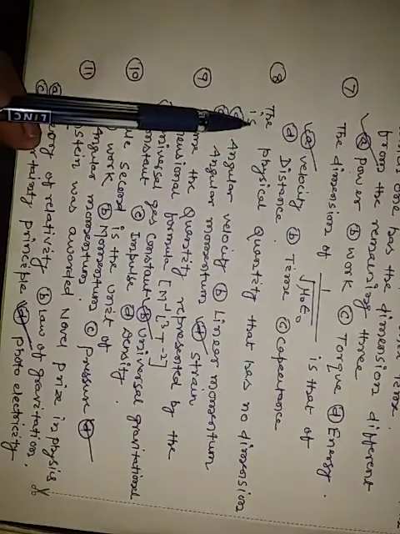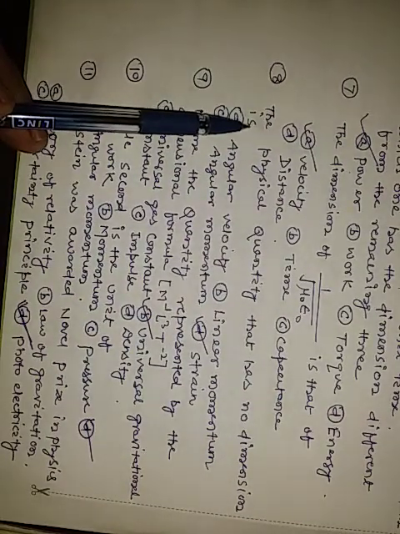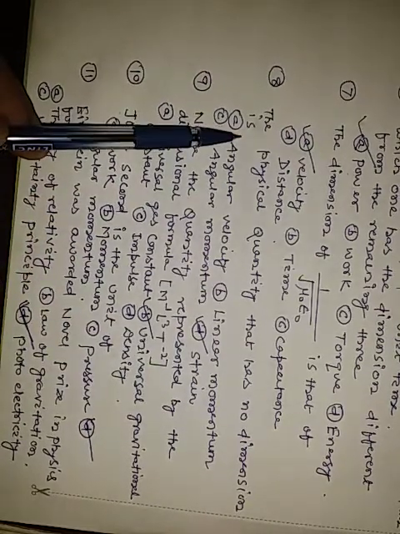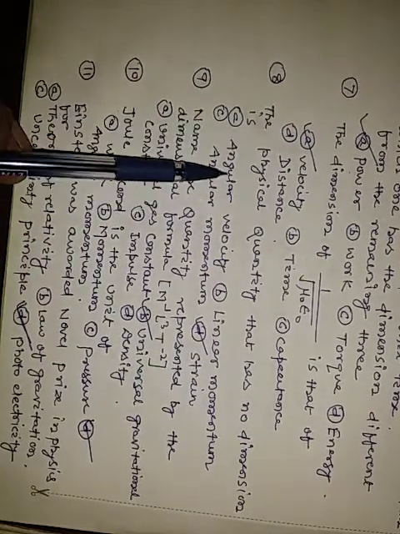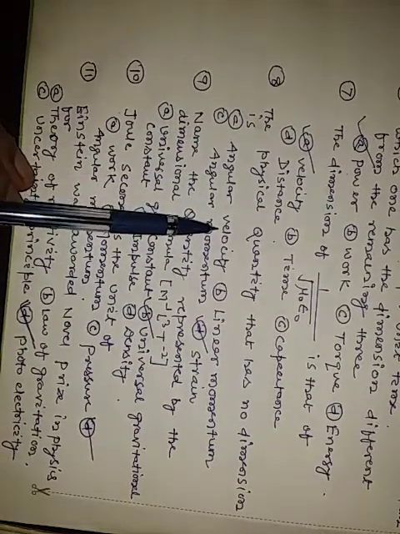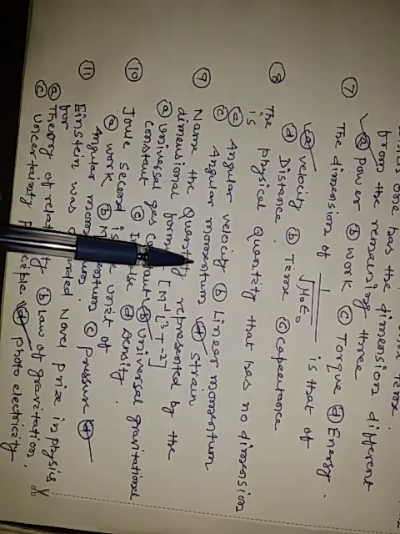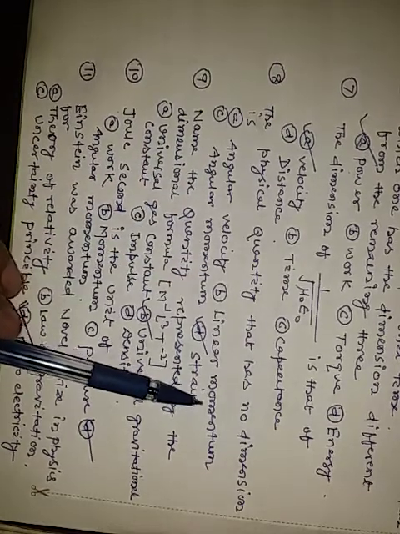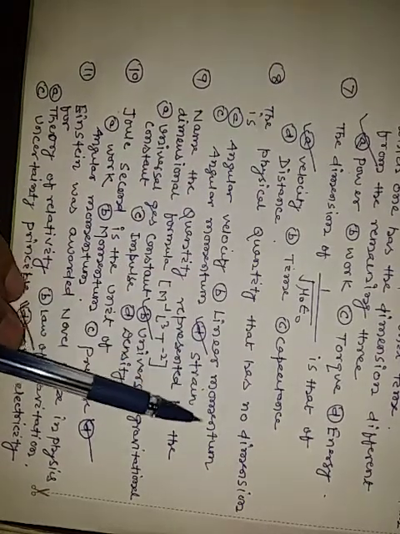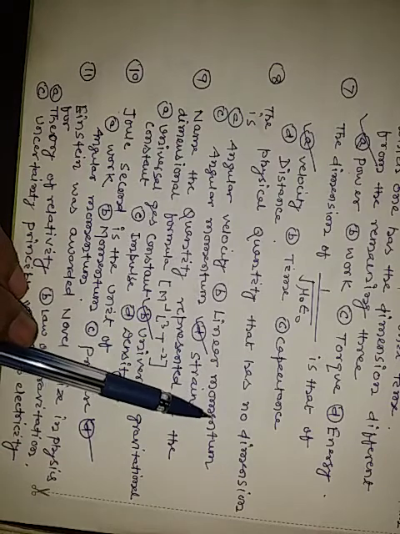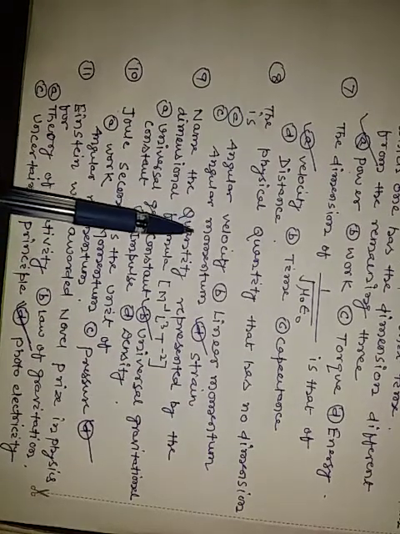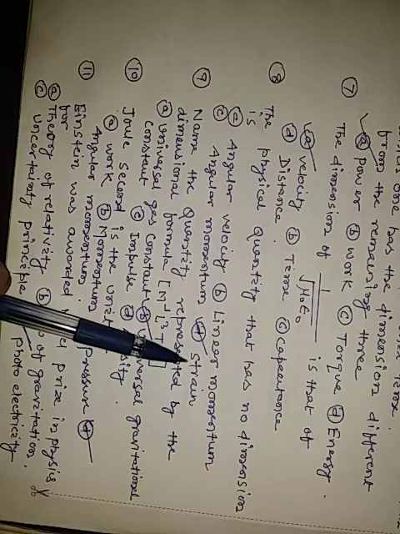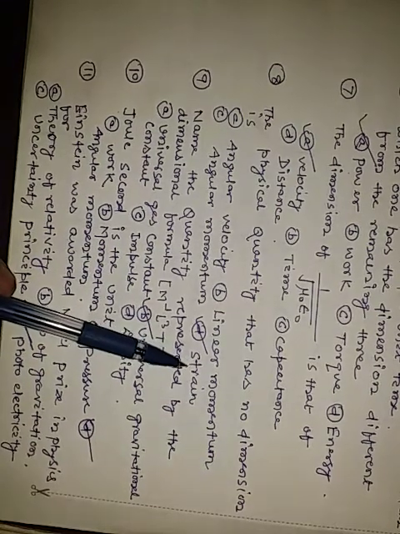Now we discuss the eighth question: the physical quantity that has no dimension is. Your options are angular velocity, which has dimension; linear momentum, MLT to the minus 1; angular momentum, ML square T to the minus 1; and strain, change in length by original length.